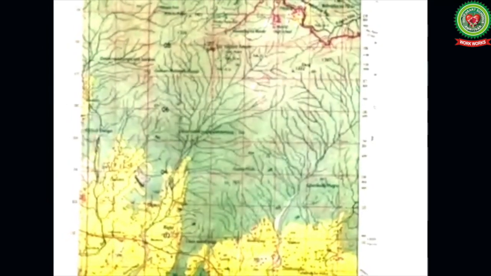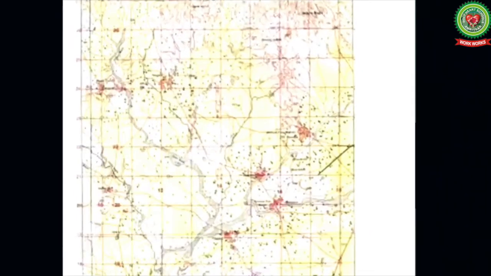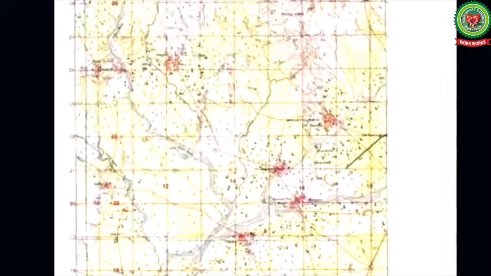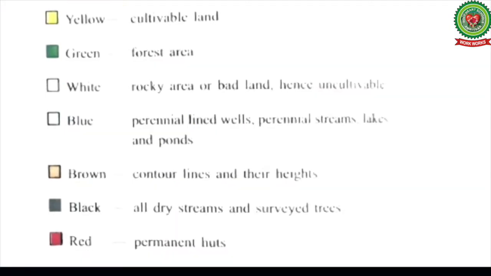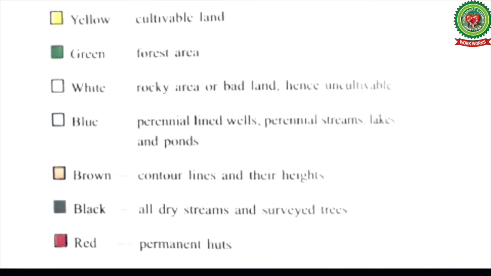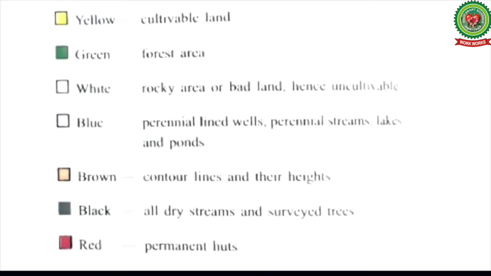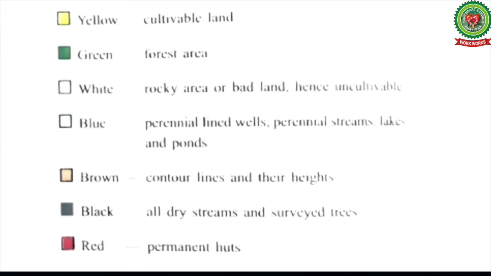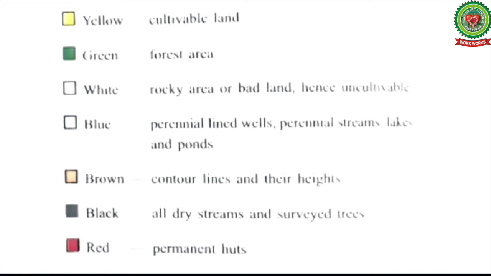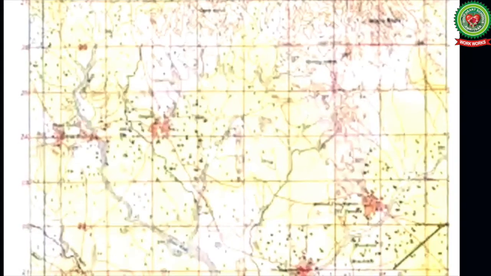Now children, let us start the topic of the day. First of all, we will discuss the conventional colors used in the topographical maps. 7 colors are commonly used in the maps of Survey of India. They are black, brown, blue, red, yellow, green and white.